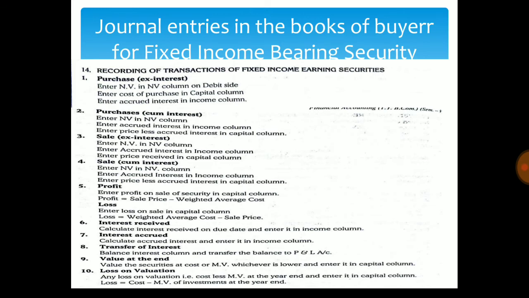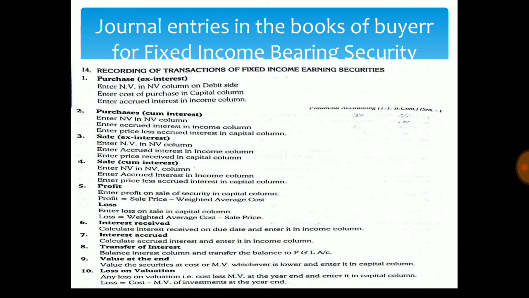Secondly, when investments are purchased cum interest, we enter the nominal value in the nominal value column. Then we enter the accrued interest in the income column and enter the price less accrued interest in the capital column. Then we discuss the third transaction, sale of investment ex interest.